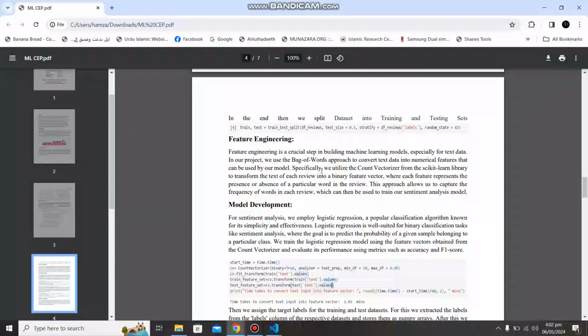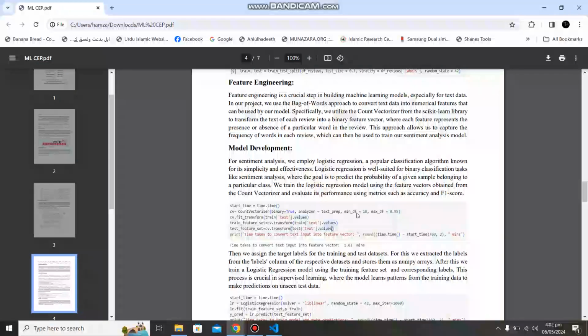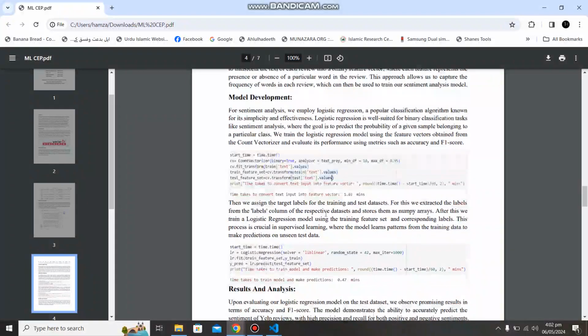Feature engineering is a very important step in building any logistic regression or any machine learning model. In our case, we have done feature engineering by removing the extra things in reviews, like punctuation marks and extra spaces, and by converting capital letters into small. After the feature engineering, we have developed our model using logistic regression.